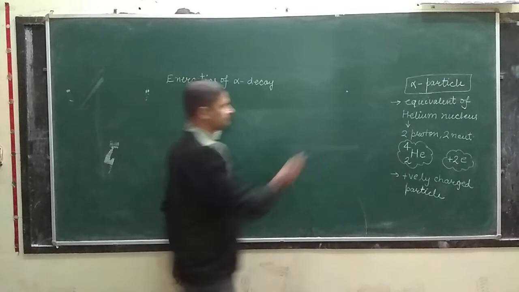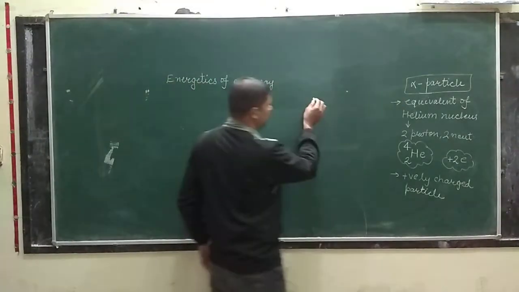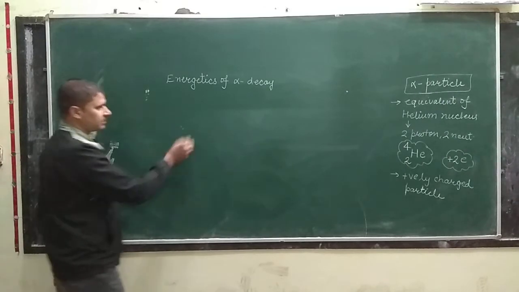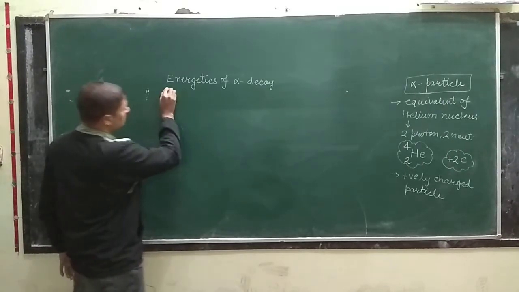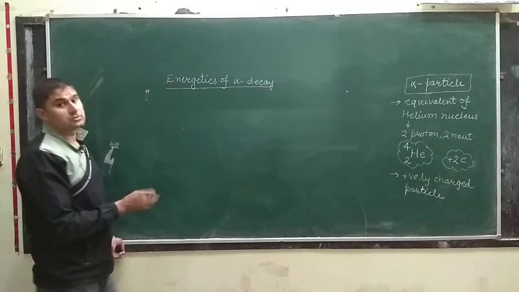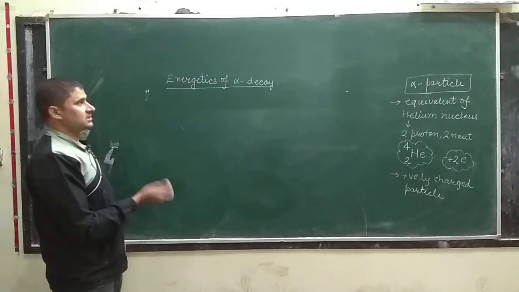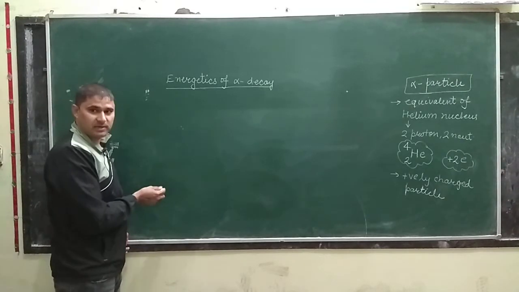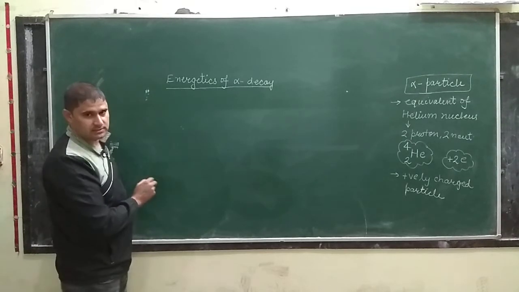Firstly we see this is emitted by a nucleus. I am making a diagram to understand alpha decay, and then we will see what are the causes of alpha decay. Then we see what is the amount of energy associated with alpha particle, and that is energetics.